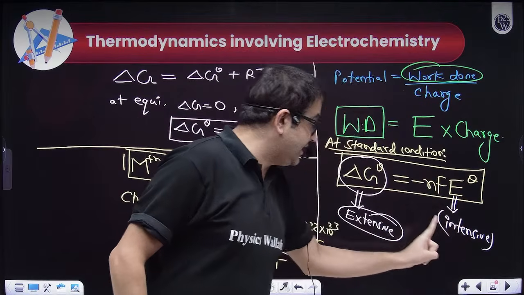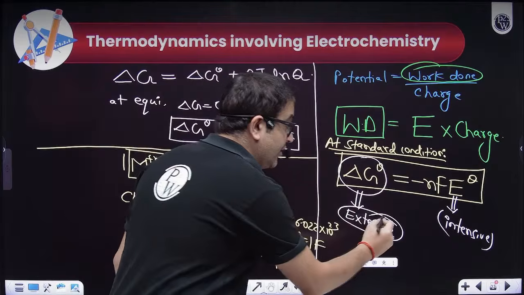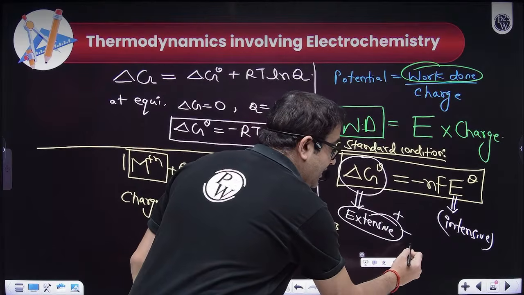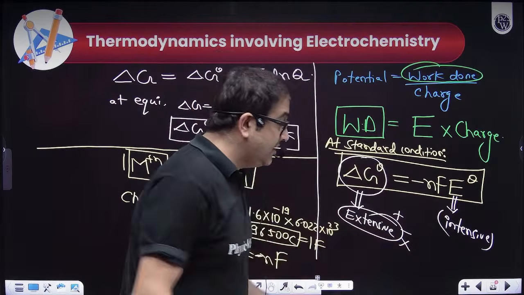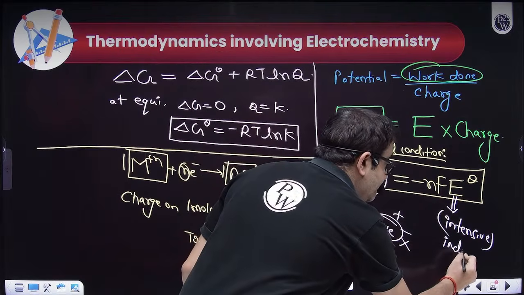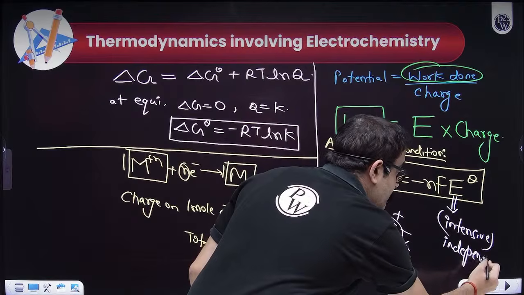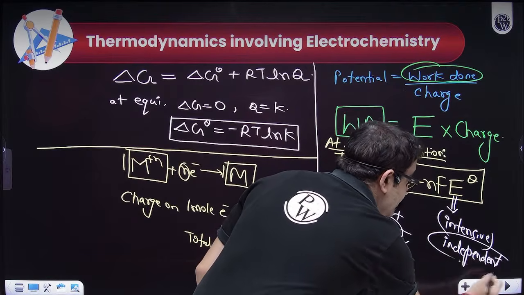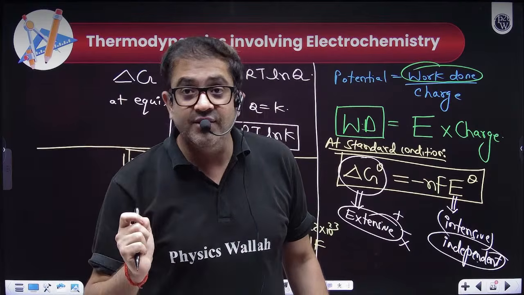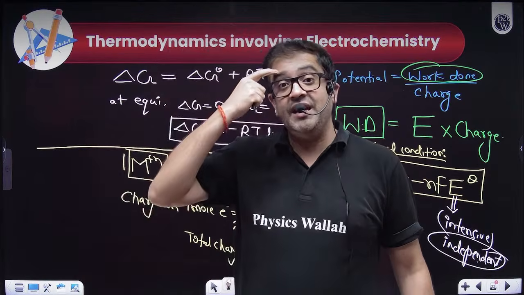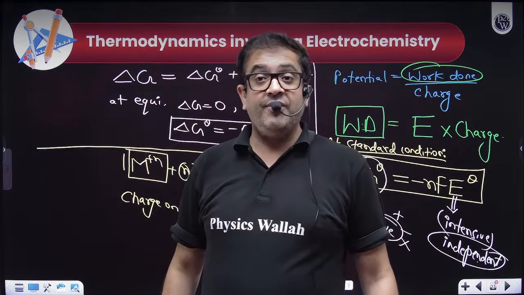So this is intensive and this is extensive. If you add, subtract or multiply, this will change, but the potential will be independent of that change. In fact, this formula and this idea are very much loved by JEE, and by JEE Advanced also. I hope everybody is clear.